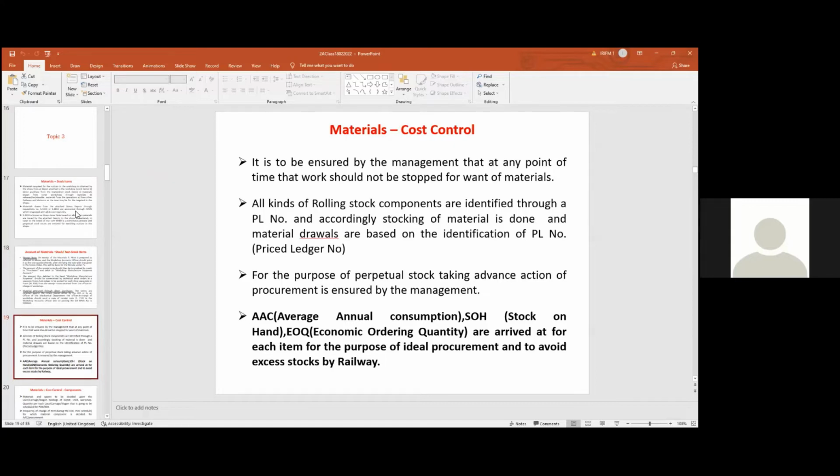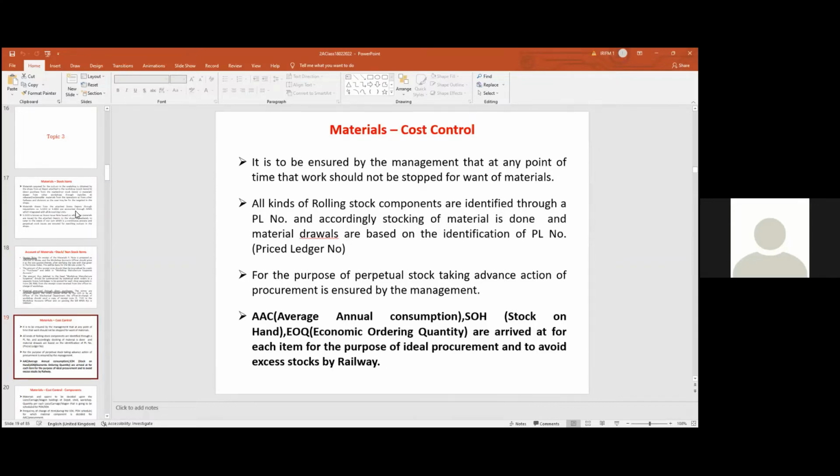हर stock item का एक price ledger number भी दिया जाता है. So एक price ledger number भी given. So there will be average annual consumption. AAC is fixed for all the stock items, and there will be stock on hand. Every time we will have stock on hand position. So accordingly, material is drawn.